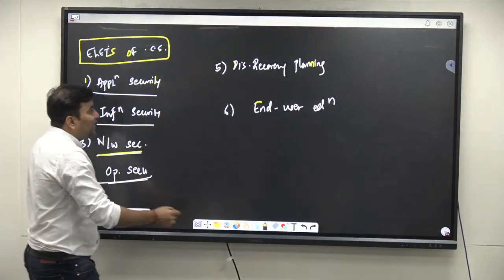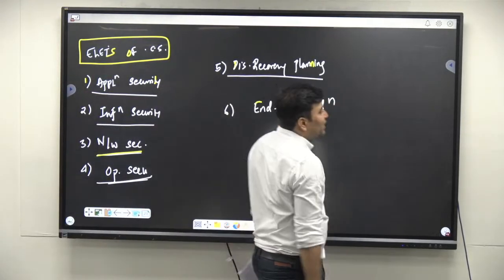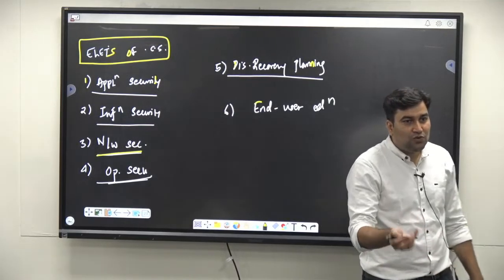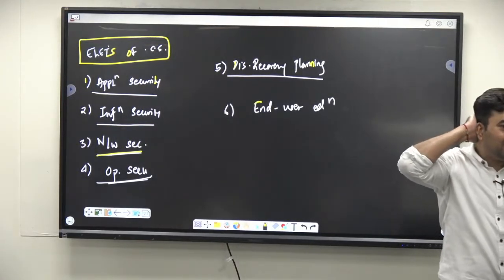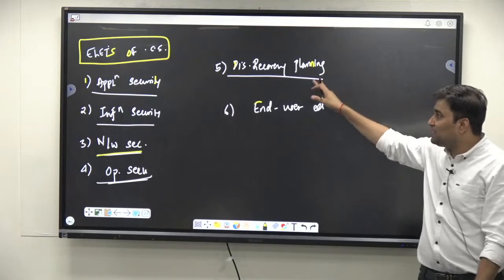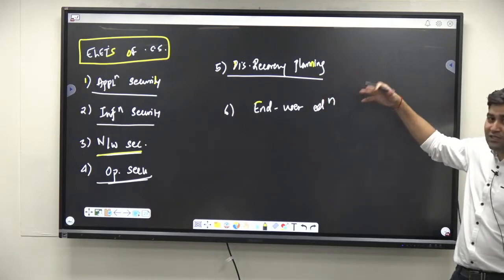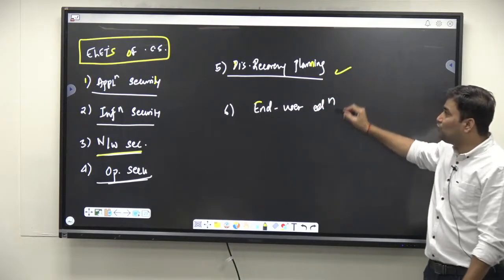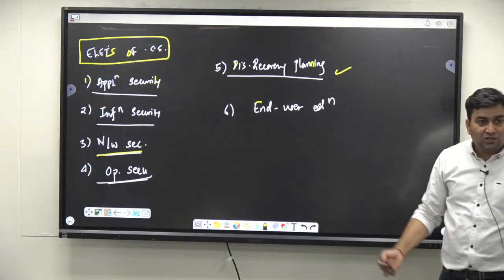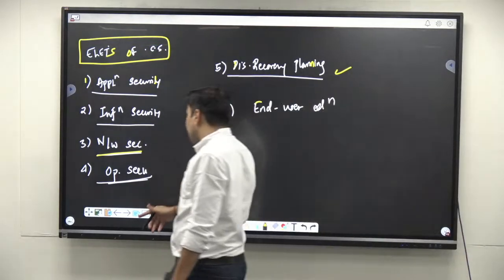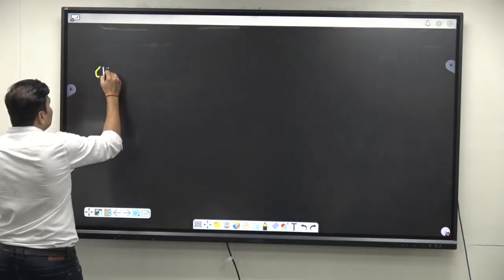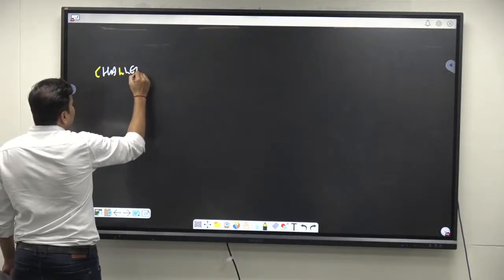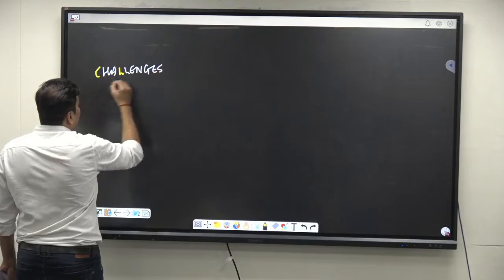Then operational security and disaster recovery planning: if something is compromised, what are you going to do, what is the action plan for you? All that is needed here. These are the elements you should know. What is the crisis management plan you are going to follow if there is a cyber threat? So these are the important elements of cyber security. In this context, the challenges are as follows. So this is the next part of the question, challenges.